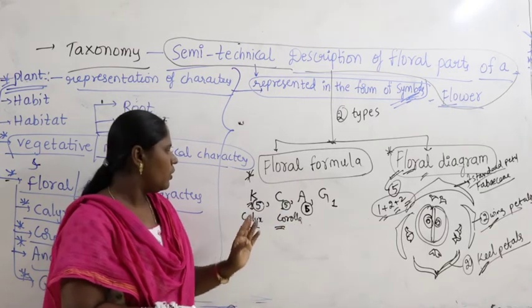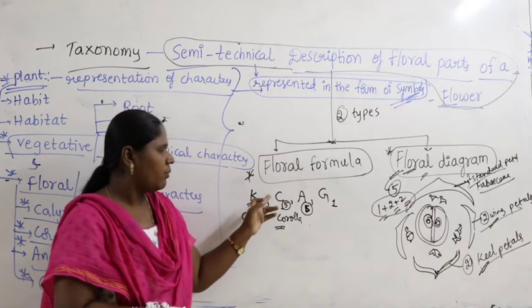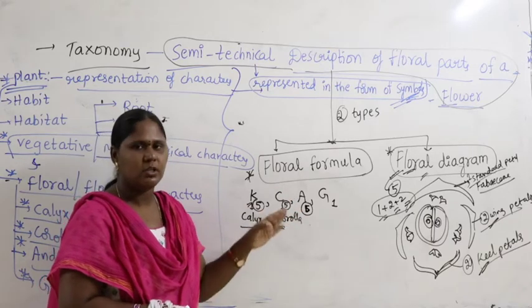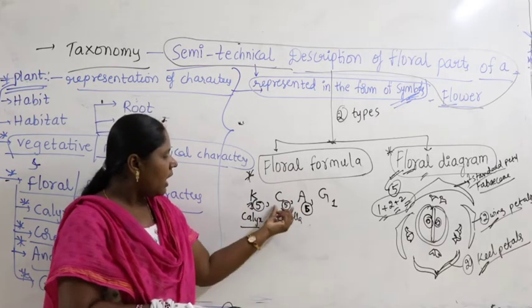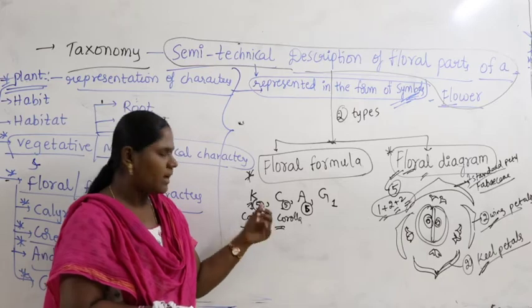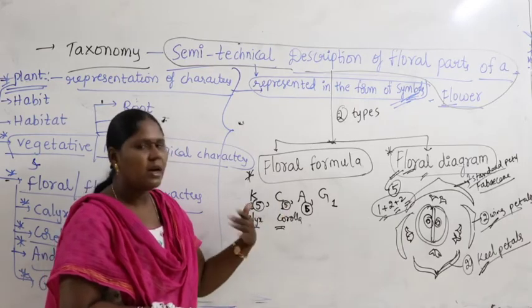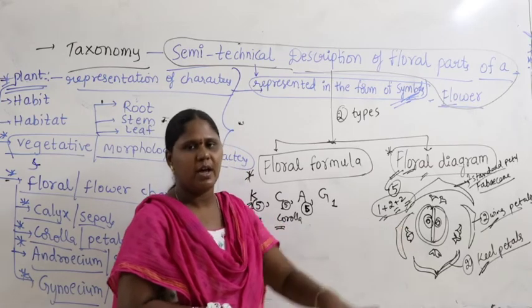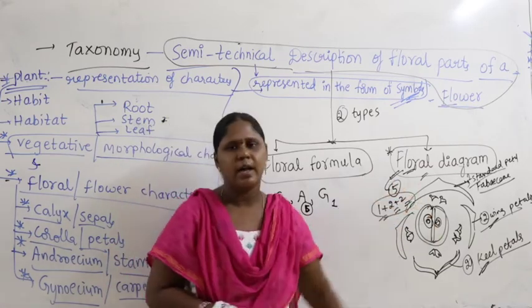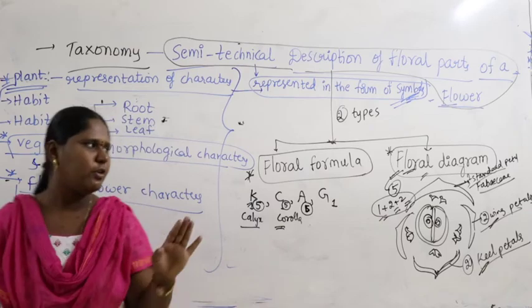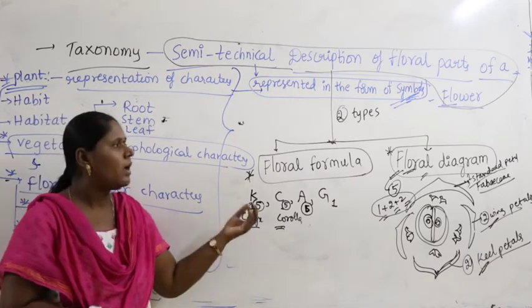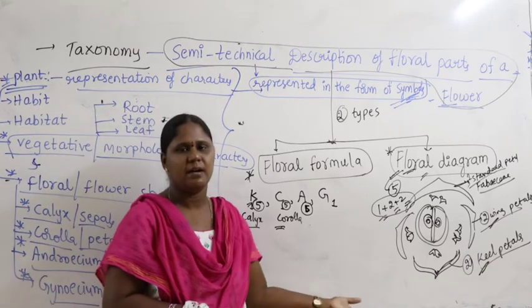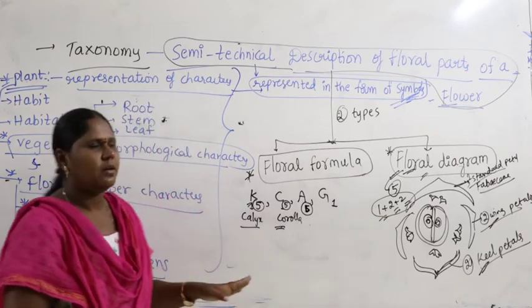So, we come to know how many calyx, corolla, androecium and gynoecium there are. How they are arranged, that arrangement can be shown in the form of a diagram, called the floral diagram. So, the floral formula we can write in short form, and we can show the plant characters easily with the help of the floral diagram.